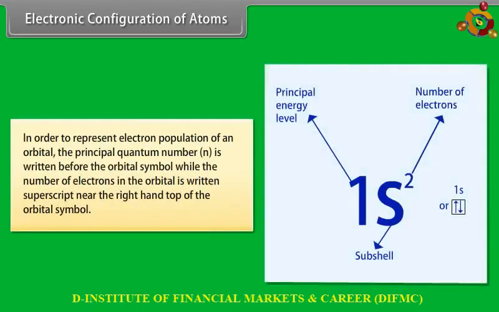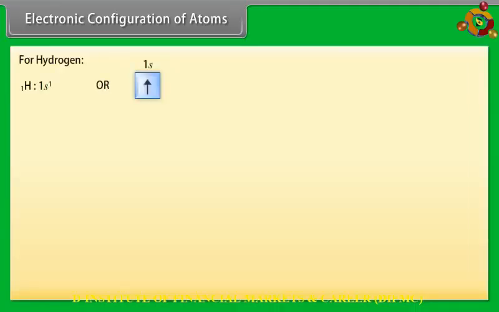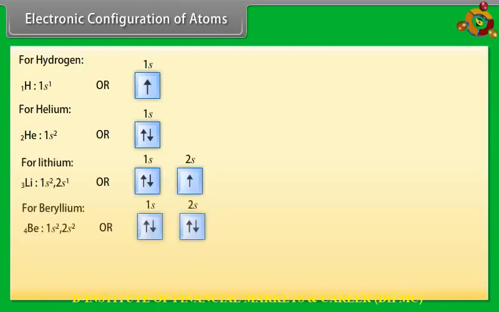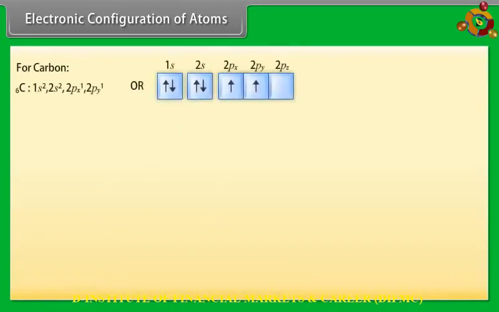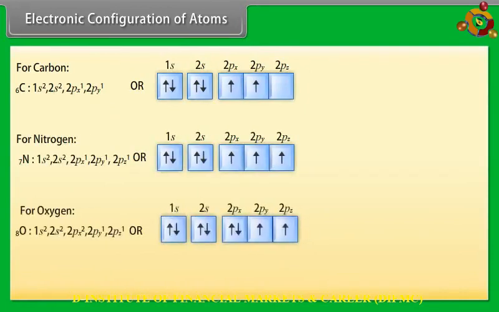Electronic configuration of atoms. In order to represent electron population of an orbital, the principal quantum number n is written before the orbital symbol, while the number of electrons in the orbital is written as a superscript near the right-hand top of the orbital symbol. If we have 2 electrons in the s orbital of first energy level, then it is written as 1s squared. Configurations for hydrogen, helium, lithium, beryllium, boron, carbon, nitrogen, oxygen.